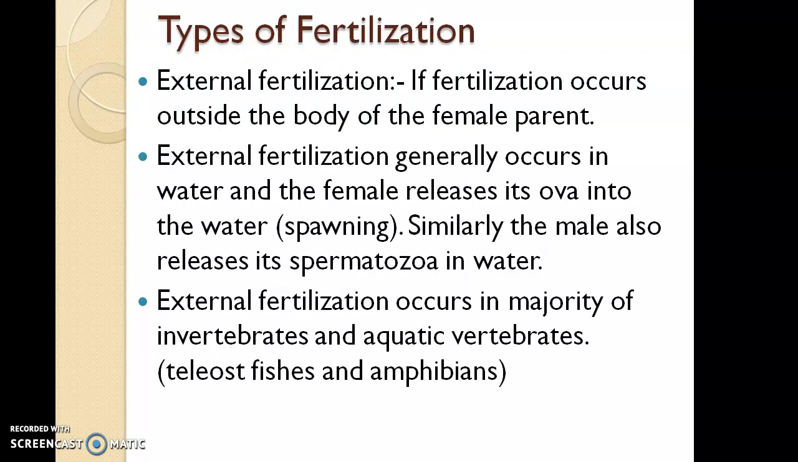Types of fertilization. External fertilization. If fertilization occurs outside the body of the female parent, then it's called external fertilization, in which water is required essentially because the female releases its ova into the water, and that releasing process is called spawning. Similarly, the male also releases its spermatozoa in water. For external fertilization, water is very essential.